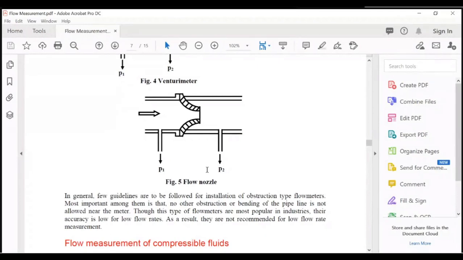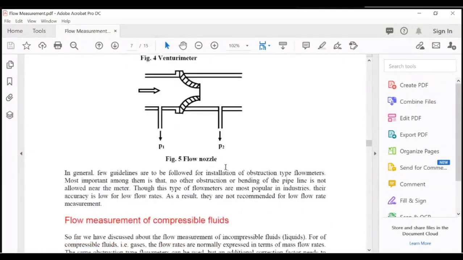Though these types of flow meters are most popular in industries, their accuracy is low for low flow rates. As a result, they are not recommended for low flow measurements. So these orifice plates, Venturi meters and nozzles are suitable for high flow rates. They are not suitable for low flow rates.